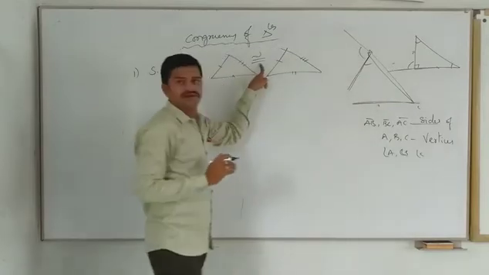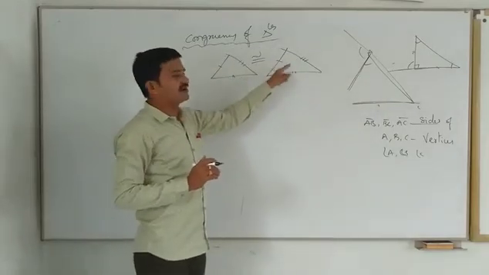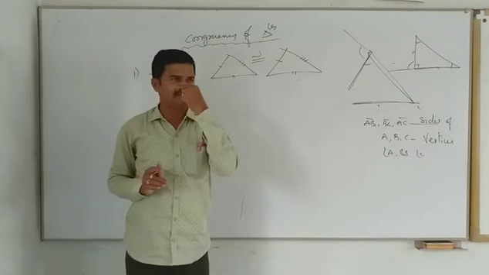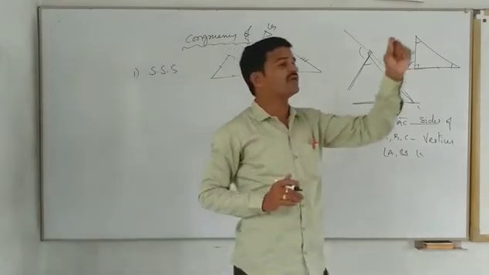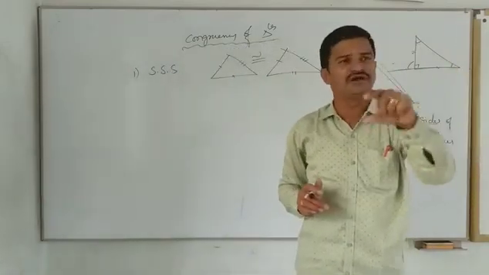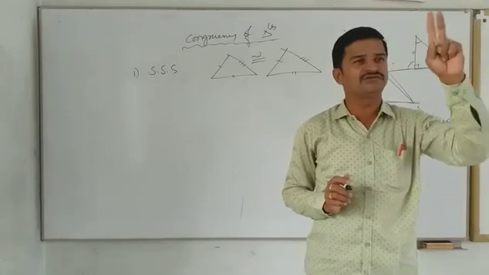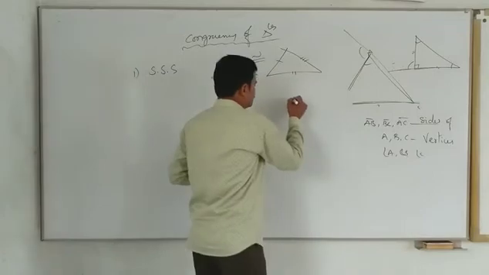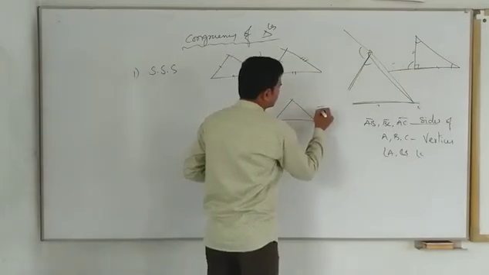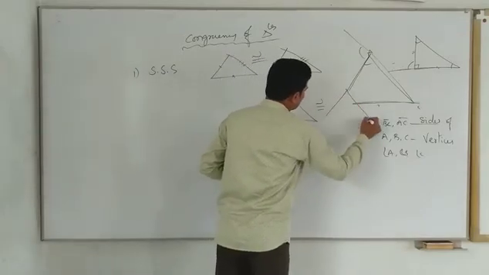This is the symbol for congruent. After congruence, there are some properties. Corresponding parts of congruent triangles are always equal. Suppose this triangle is congruent to this triangle, is given.